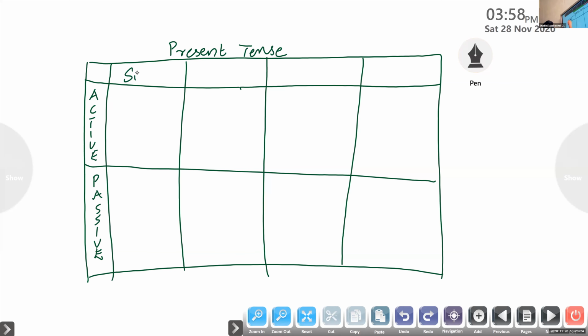This one is simple. Continuous, present continuous. Check the spelling of continuous, all of you. Present perfect. Present perfect continuous. Check the spelling of continuous. Okay. So I am going to write one sentence on the board, and you will be helping me to change the sentence into all the 12 tense forms and its passive form.